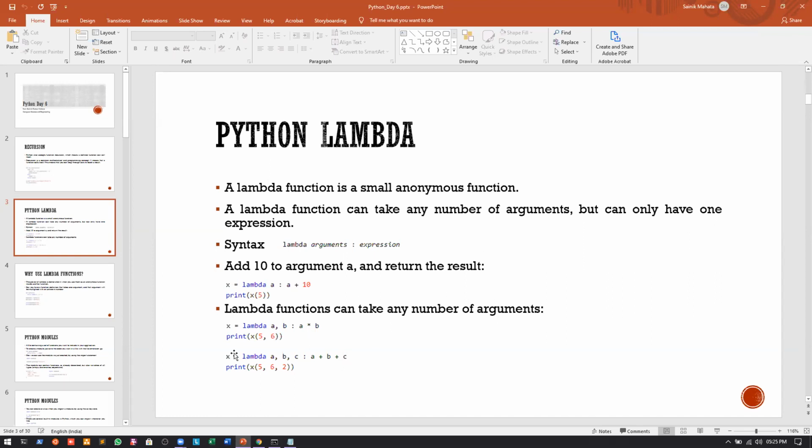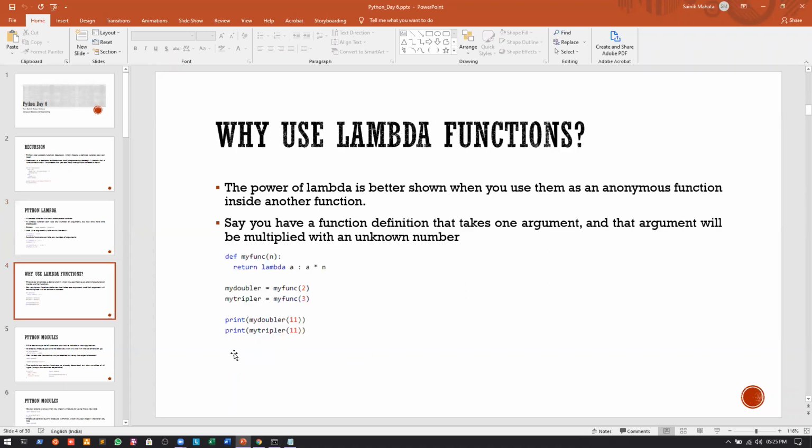Either we can use it with a method called map, which is a very powerful method, or we can use it inside some normal function calls. Now let us see how we can use it inside normal function calls in the next slide. So again, you can see that I've written that the power of lambda is better shown when you use it as an anonymous function inside another function.